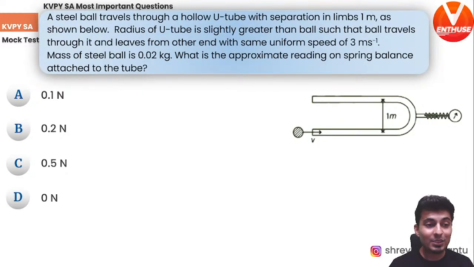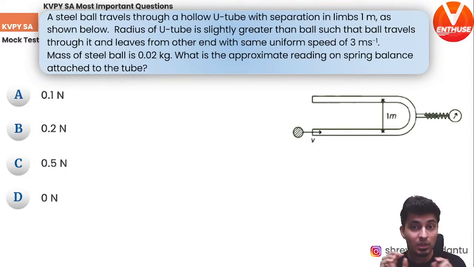Okay, let's move to another amazing question coming up on your screen on mechanics. Beautiful question. Look at this. There is a steel ball. It travels through a hollow U-tube. This is very interesting. Its separation in the limbs is 1 meter. The radius of the tube is slightly more so that the ball can freely travel and it comes out from